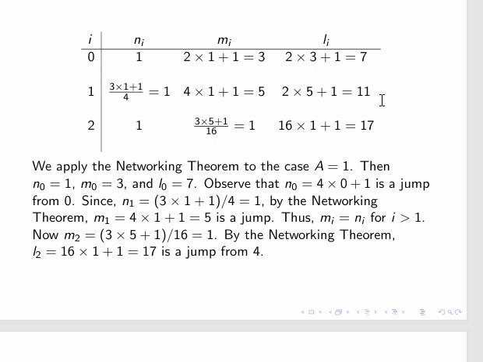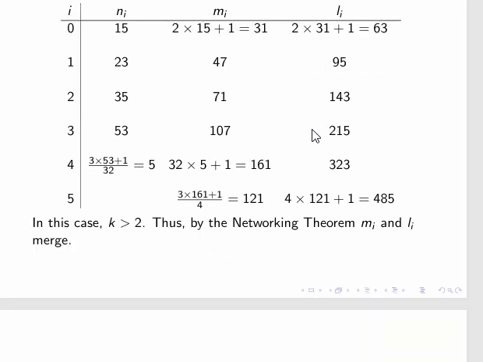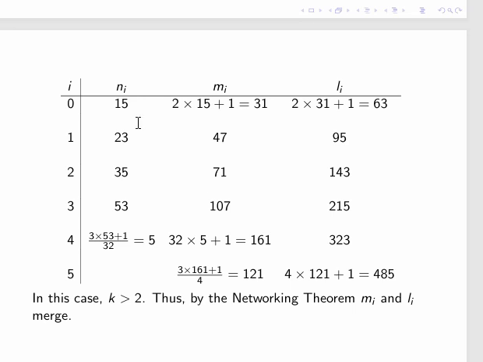Okay, and now k was 2 here, right? 2 squared. That's why these two sequences will merge, okay? That's how it goes. Now we can look at another example. Here we have a is 15, 2a plus 1 is 31, and 2 into 31 plus 1 is 63.